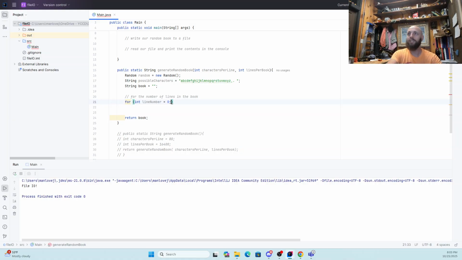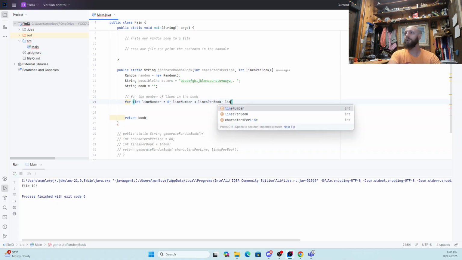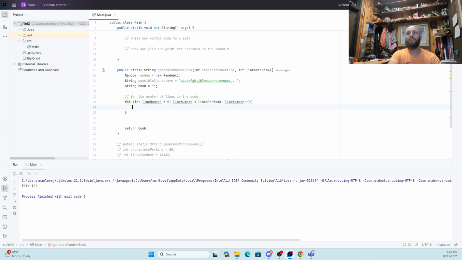So it's starting at 0. We're doing line number is going to be less than or equal to the lines per book, and it's going to go up by 1 every time we go through the loop. And then this is going to be for each character on the line.